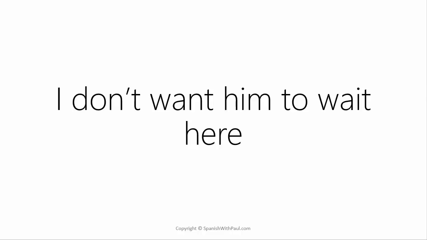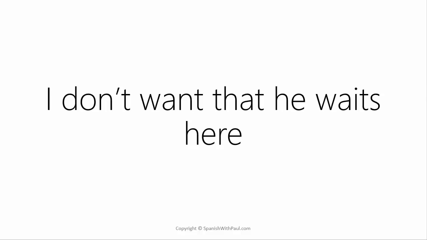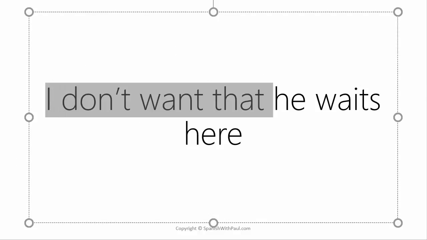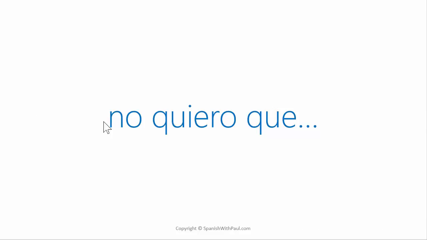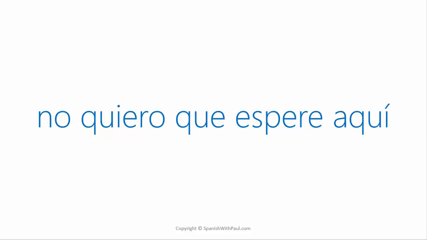I don't want him to wait here. Now, how would you rephrase that in English, just as before, using the word that? It becomes, I don't want that he waits here. So our trigger here, I don't want that, is going to be no quiero que. So instead of quiero que being the trigger, in the negative we have no, meaning I don't want that he waits here. So in our example, it becomes no quiero que espere aquí.